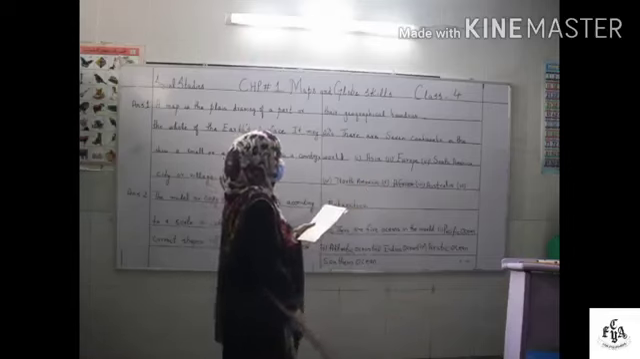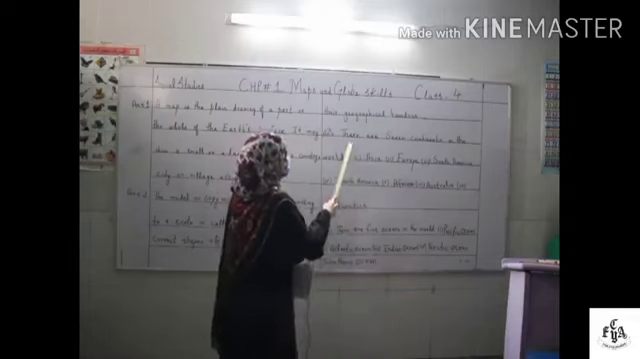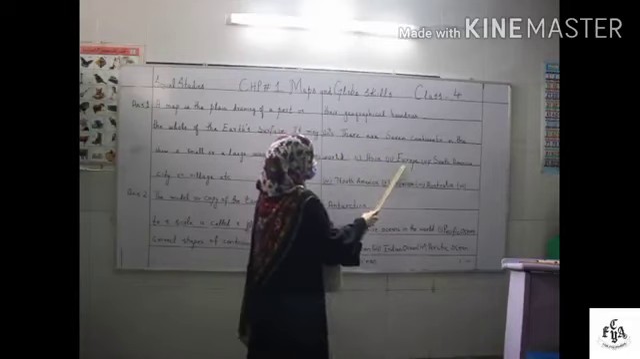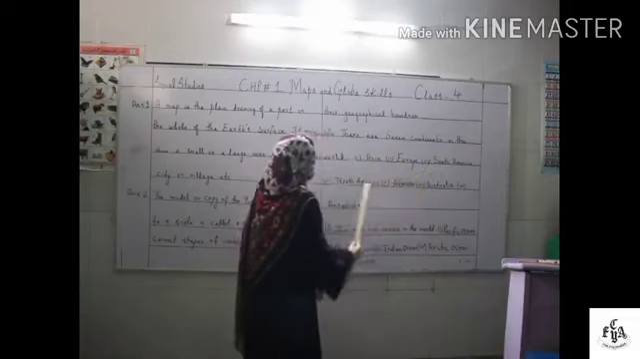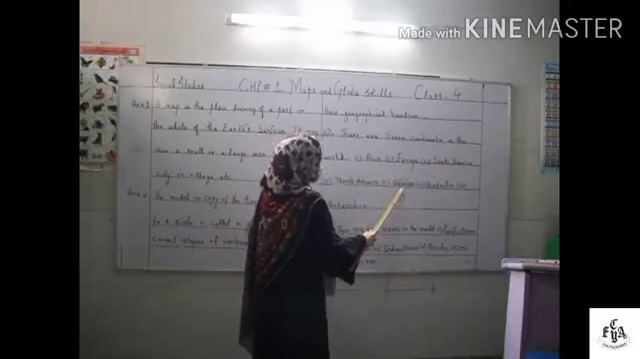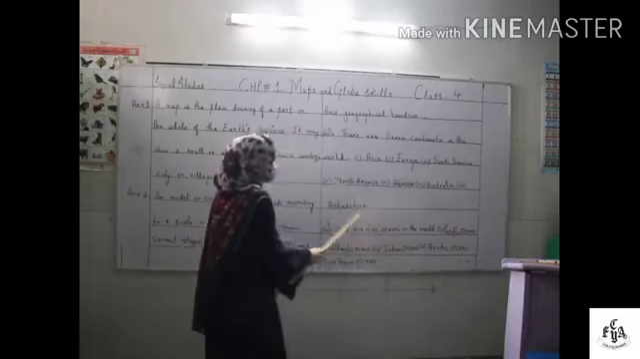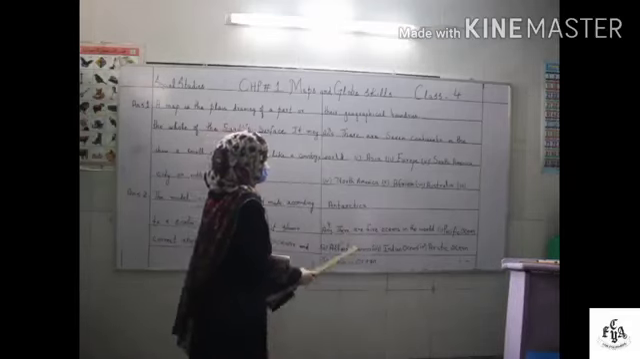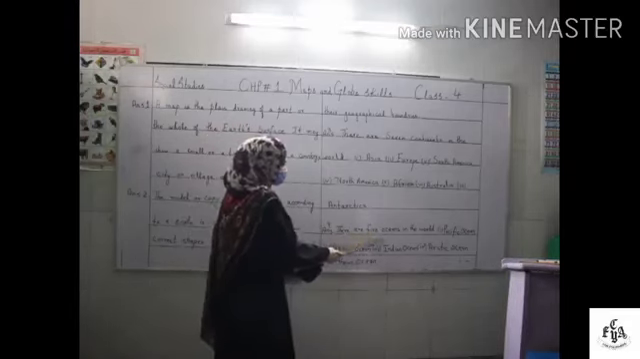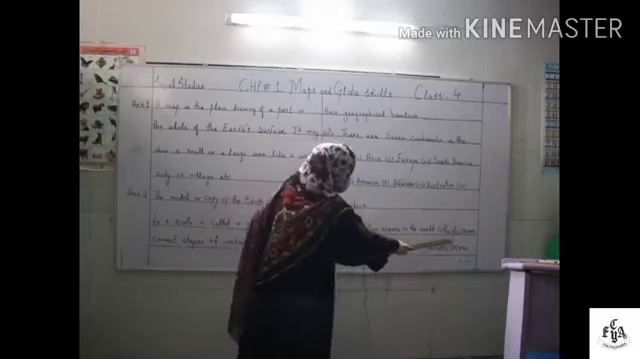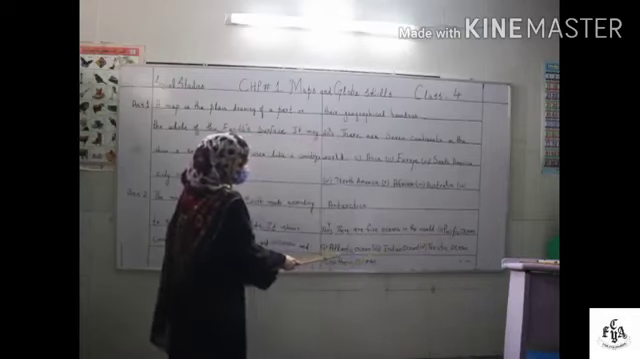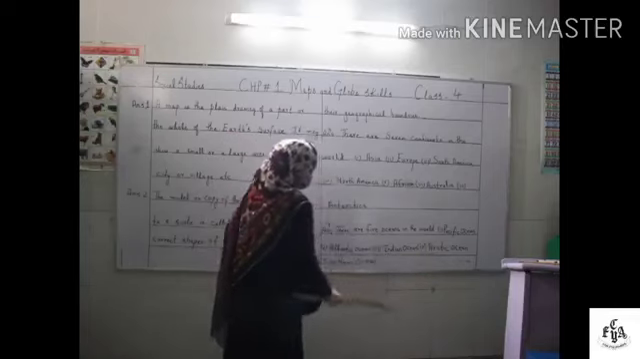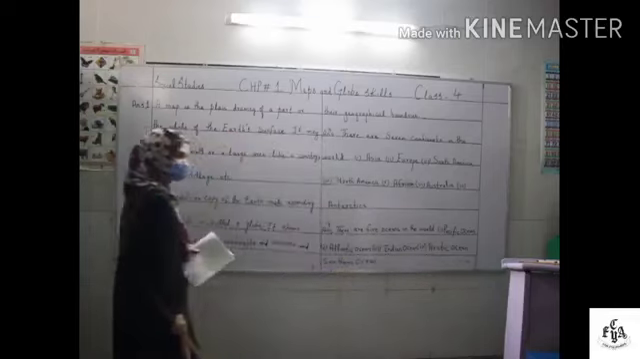Write the names. How many continents are there in the world? There are 7 continents in the world: Asia, Europe, South America, North America, Africa, Australia and Antarctica. Write the names of oceans. There are 5 oceans in the world: Pacific Ocean, Atlantic Ocean, Indian Ocean, Arctic Ocean, Southern Ocean.